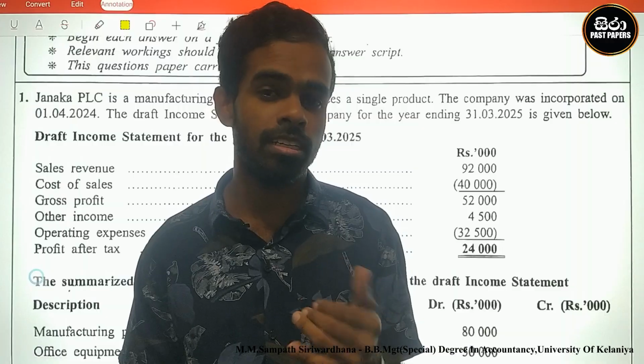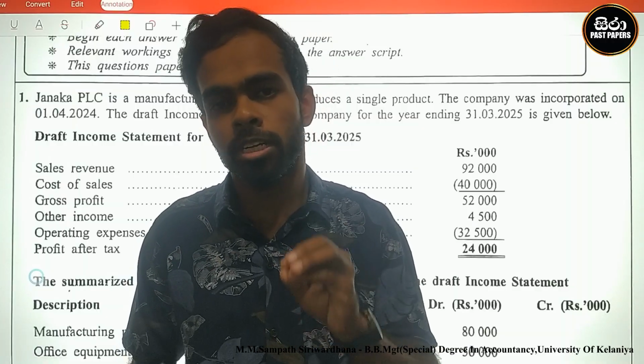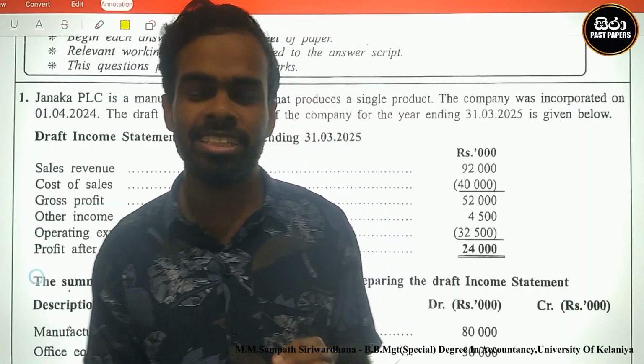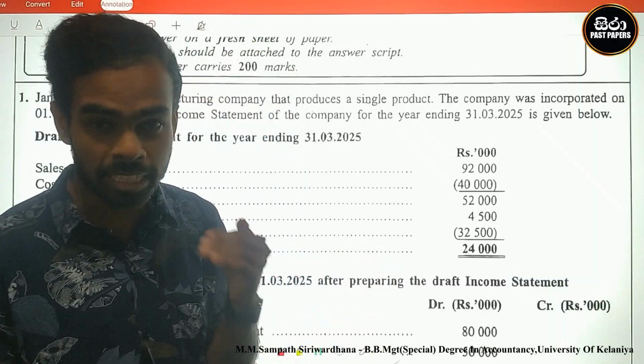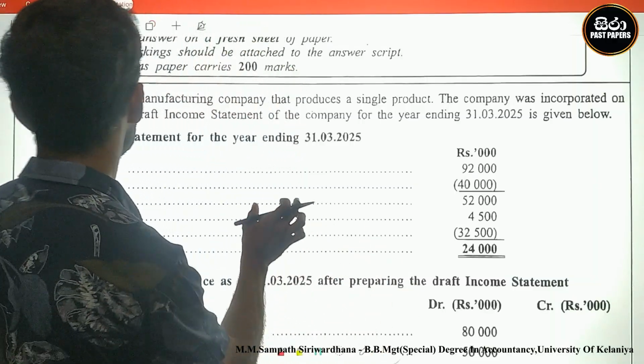Today we discuss the Advanced Level A-Level Accounting Paper 2025 company question. This is the additional information, and this is the second part. I will read the question properly.